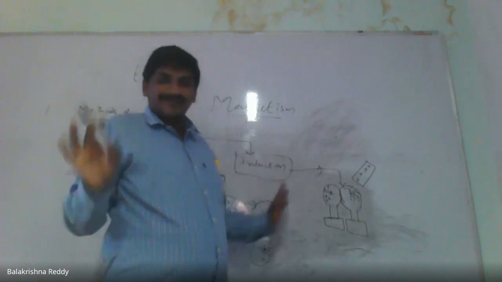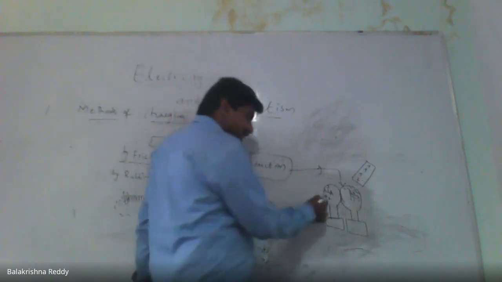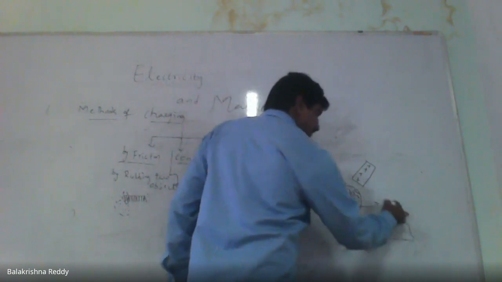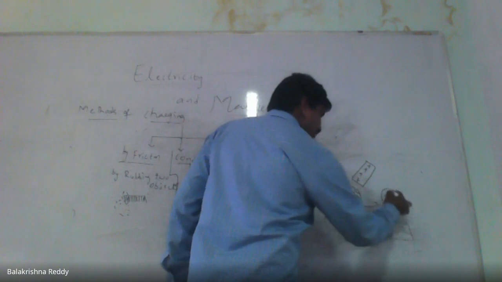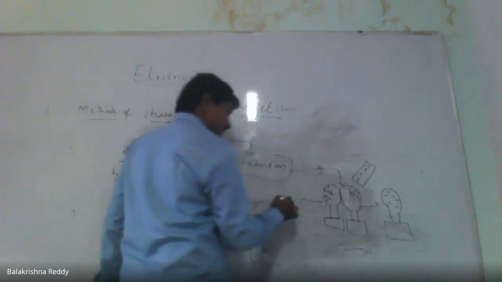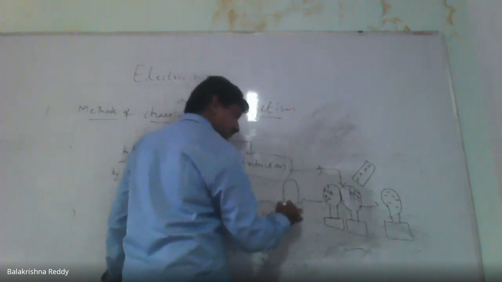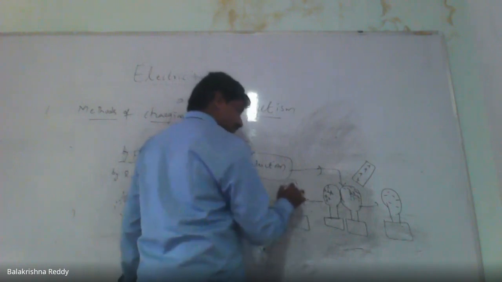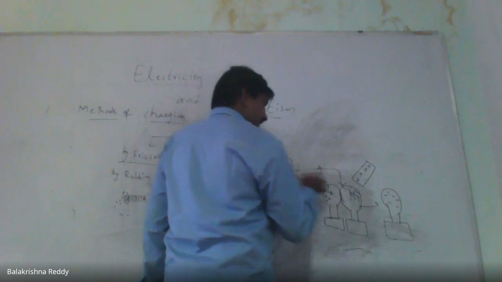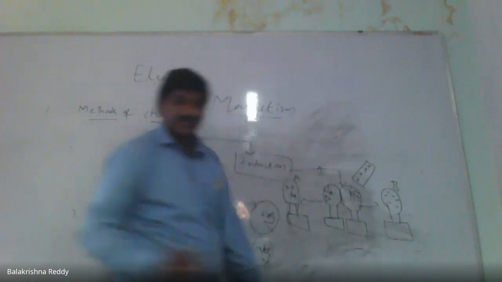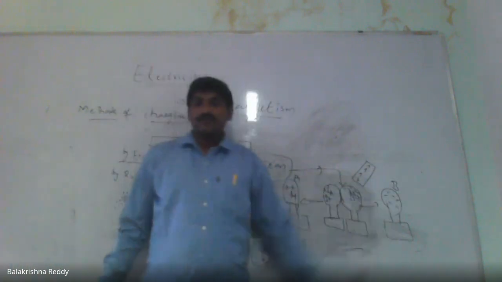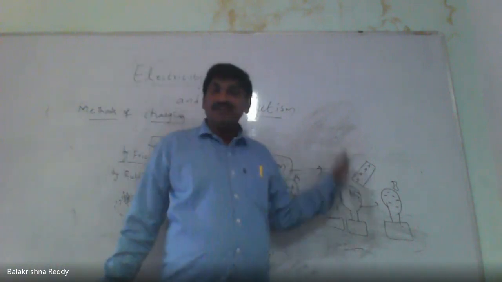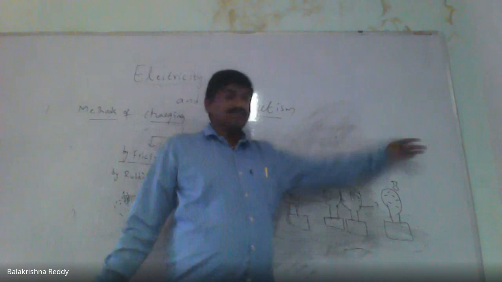Now, what I am doing simply, I am separating this. Whenever I have separated, this is having more number of negative charges, this is having more number of positive charges. A will be positively charged, B will be negatively charged. We can induce the charge by using the charged body. Now I am removing this.